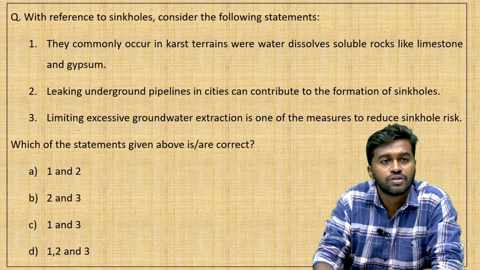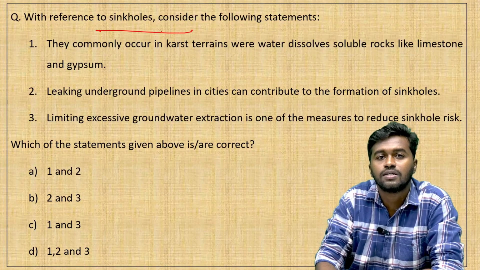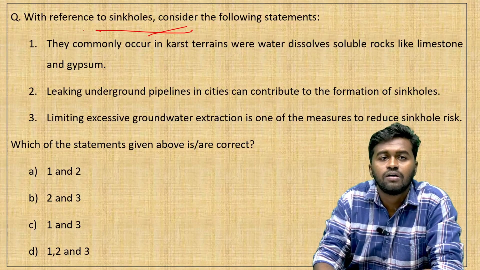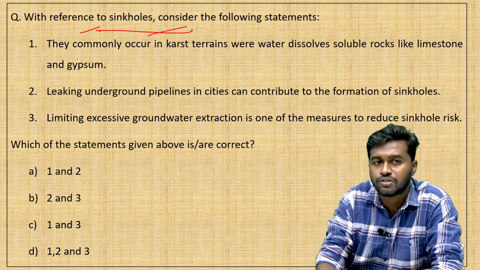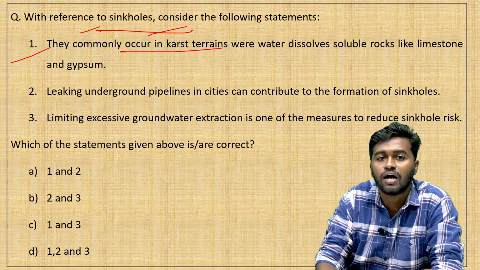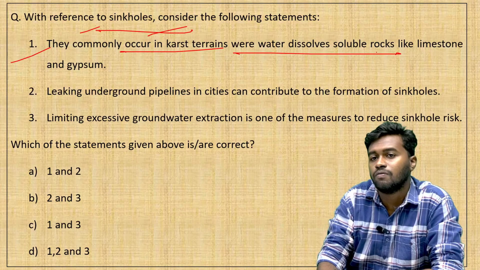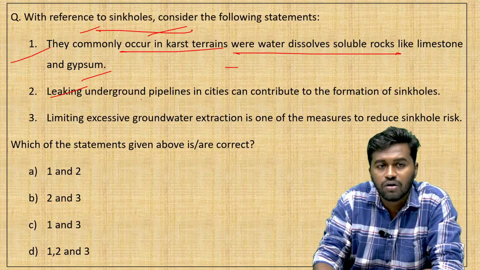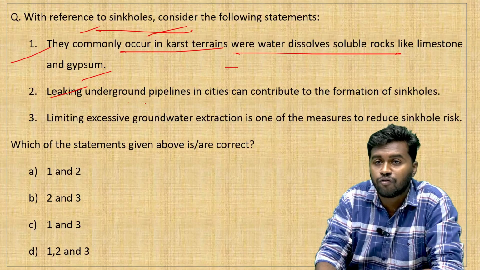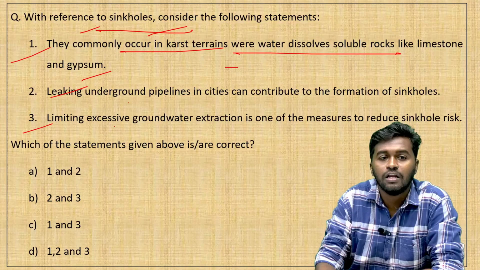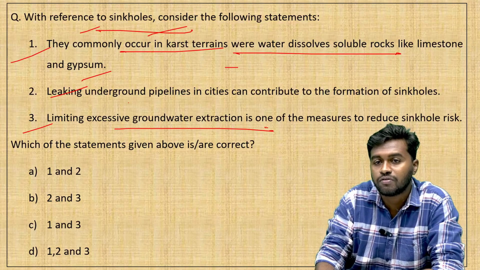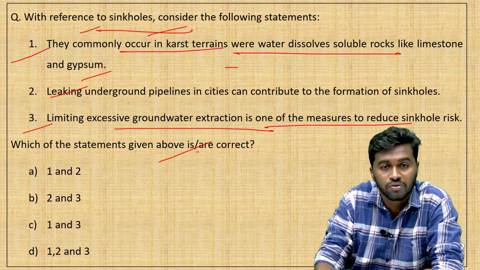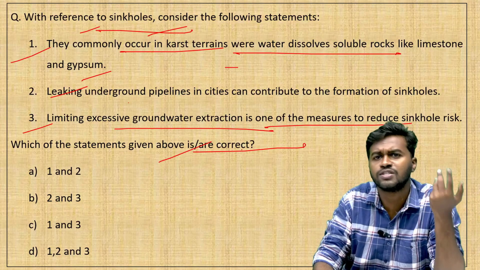Coming to the next question, the question is regarding the sinkhole. We know that recently there is an increase in cases of sinkhole formation in urban areas. The question is with reference to sinkholes, consider the following statements. Statement 1: they commonly occur in karst terrains where water dissolves soluble rocks like limestone and gypsum. Statement 2: leaking underground pipelines in cities can contribute to the formation of sinkholes. Statement 3: limiting excessive groundwater extraction is one of the measures to reduce the sinkhole risk. Which of the above statements is or are correct? They are asking for the correct statements. We will go through the statements one by one.